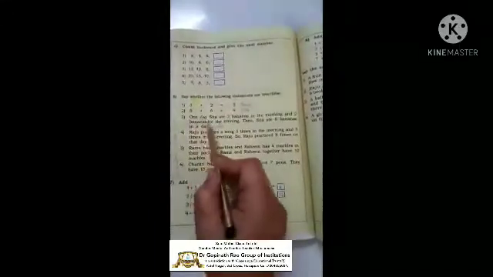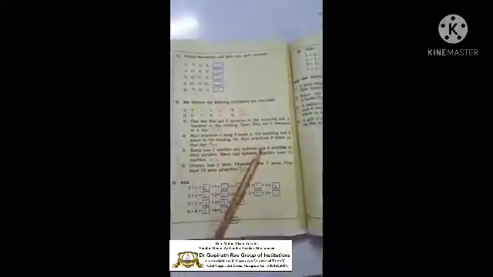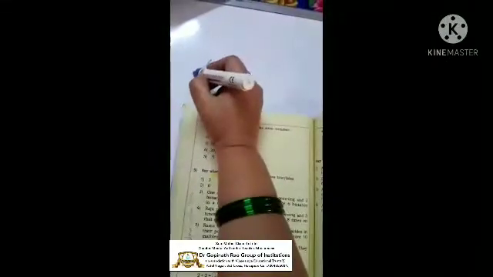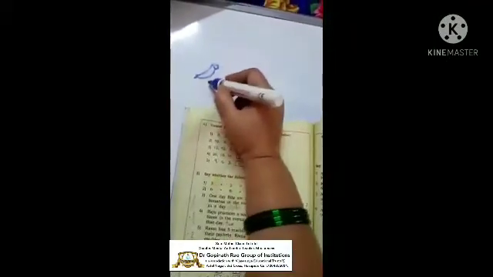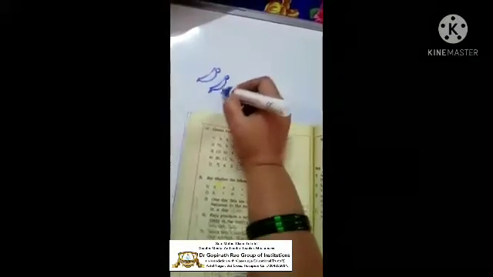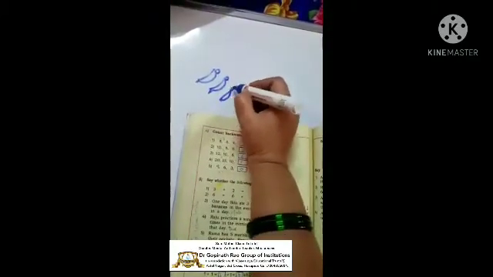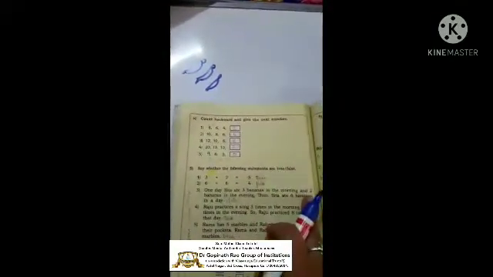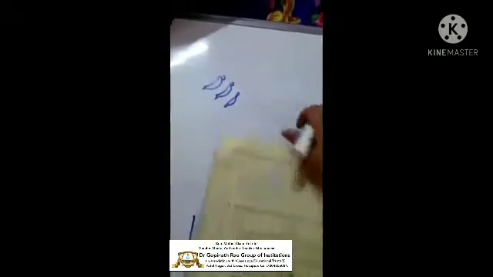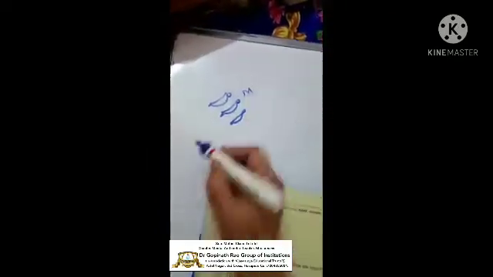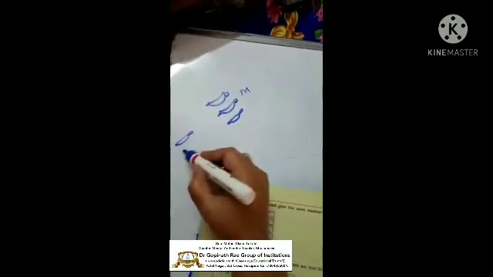What is there? One day Sita ate 3 bananas. How many bananas did she eat? 3 bananas she ate. 1, 2 and 3 bananas she ate. Next, what is there? In the morning and 2 bananas in the evening. See, in the morning 3 bananas and 2 bananas in the evening she ate. Totally, altogether how many bananas? See, 1, 2, 3, 4, 5. So the answer is 5 here. So 5 bananas she ate.